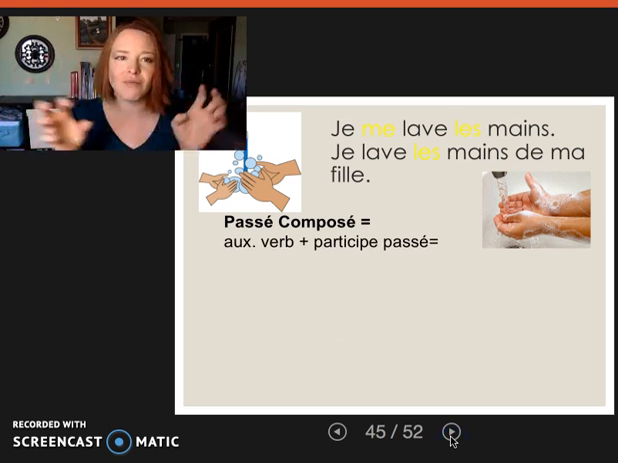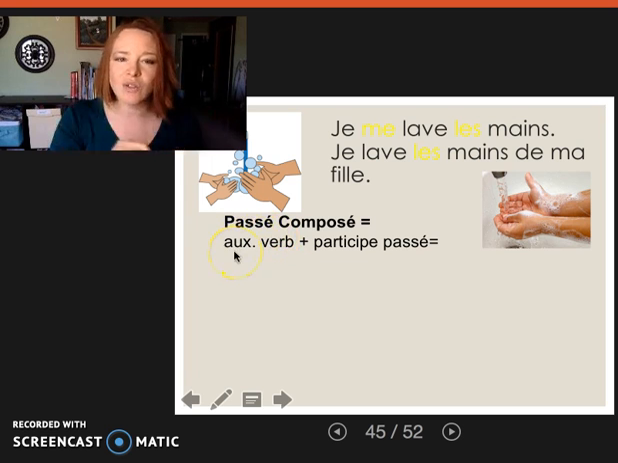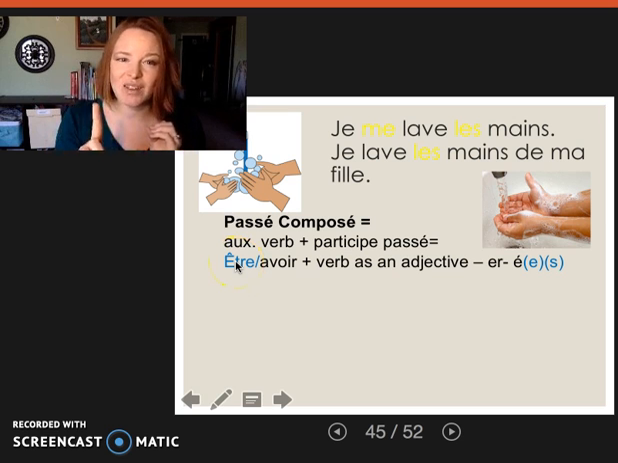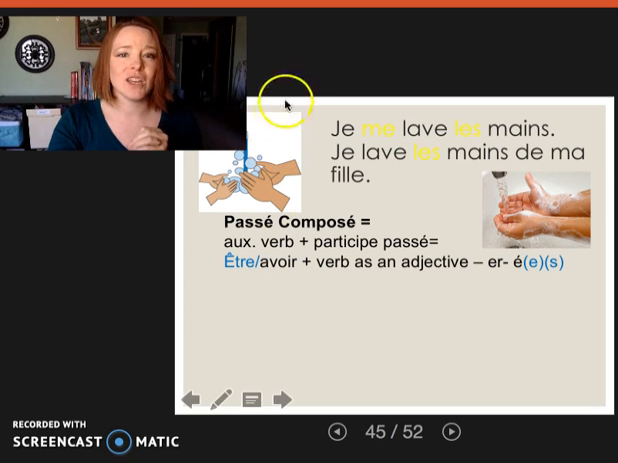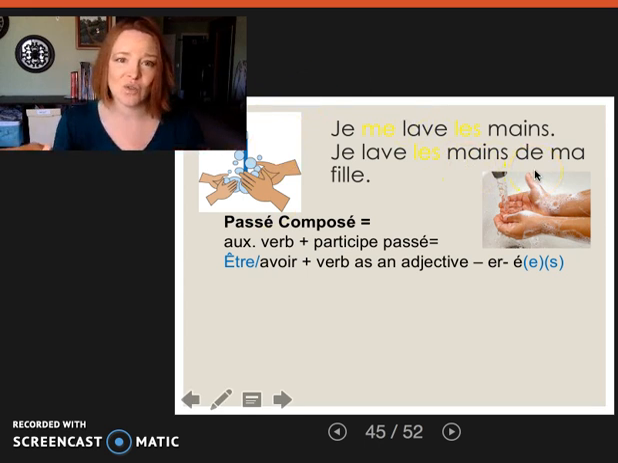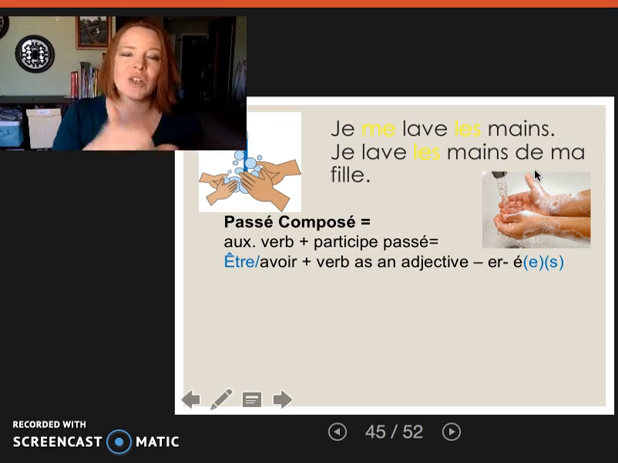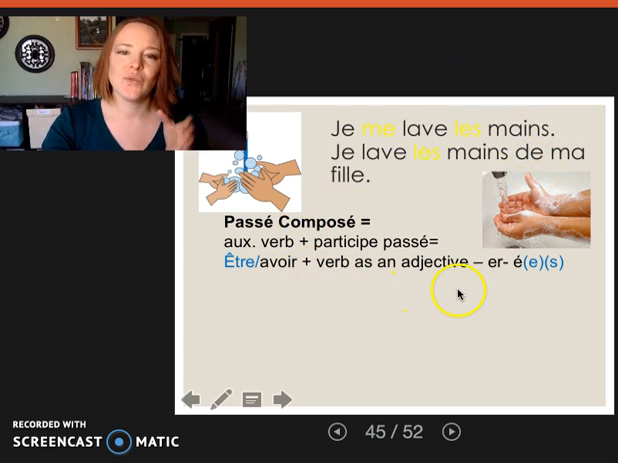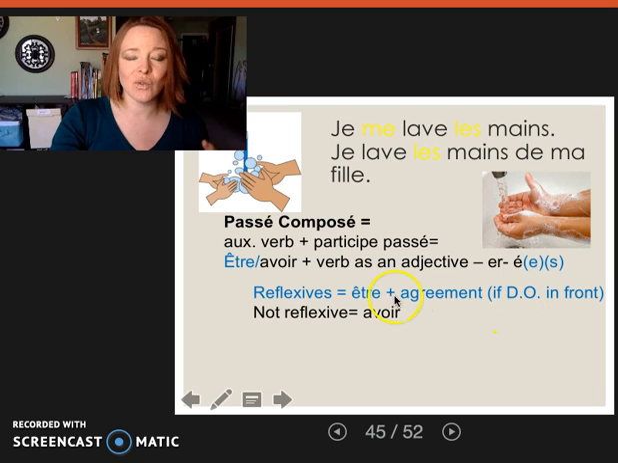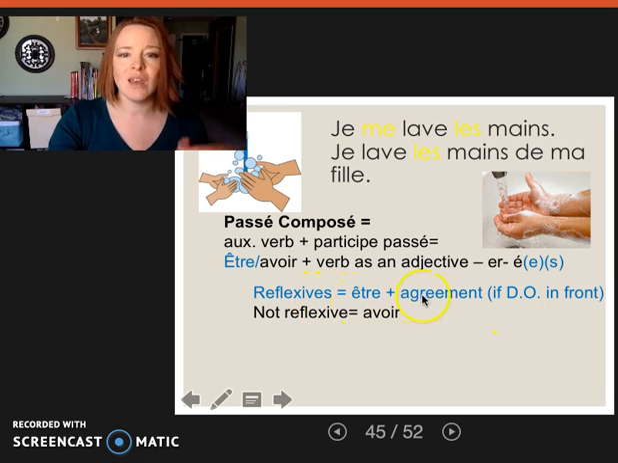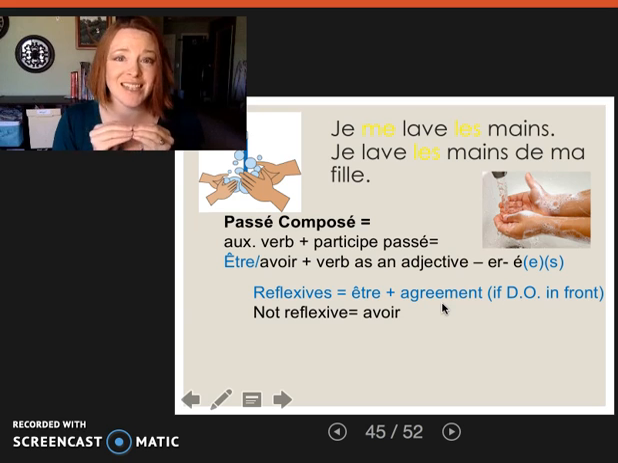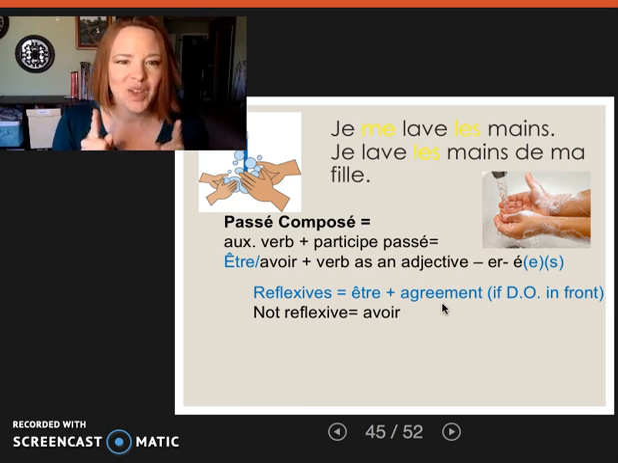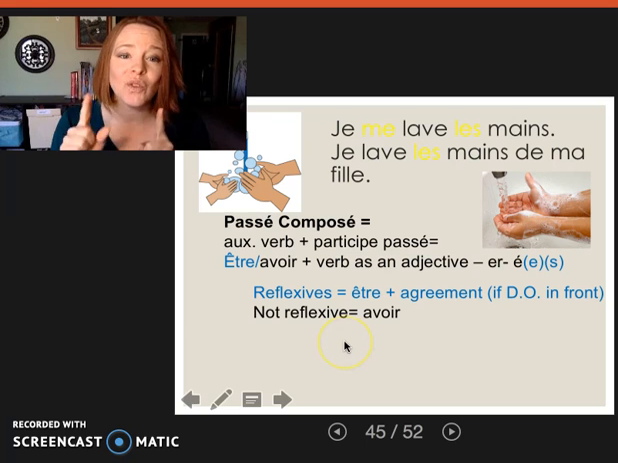So first of all, let's do a quick review. Passé composé is the auxiliary verb plus past participle, right? And with reflexives, we need être, okay? And if it's not reflexive, like je lave les mains de ma fille, it is not être. So even though it's the verb laver, I'm washing the hands of my daughter, not my own hands. Okay, so then if it's être, oftentimes it does agree. But with reflexives, we do use être, but the agreement is only if the direct object is there in front. So bear with me. That same rule is going to apply with avoir though.